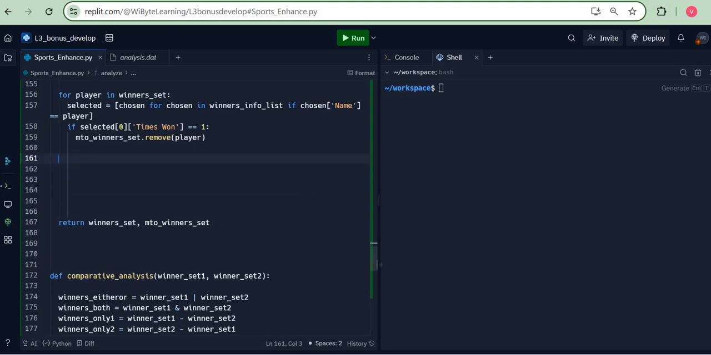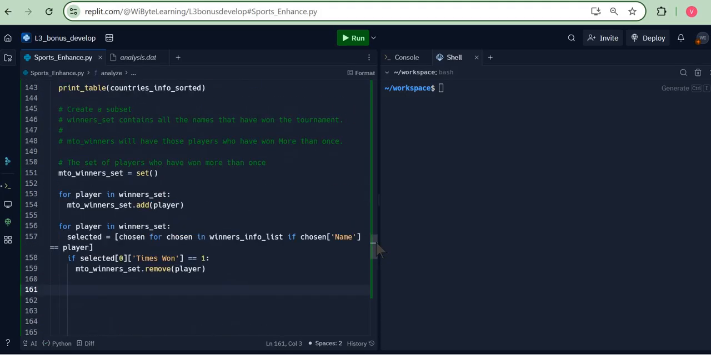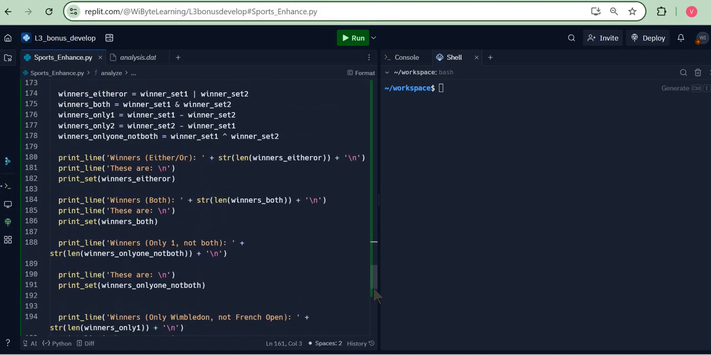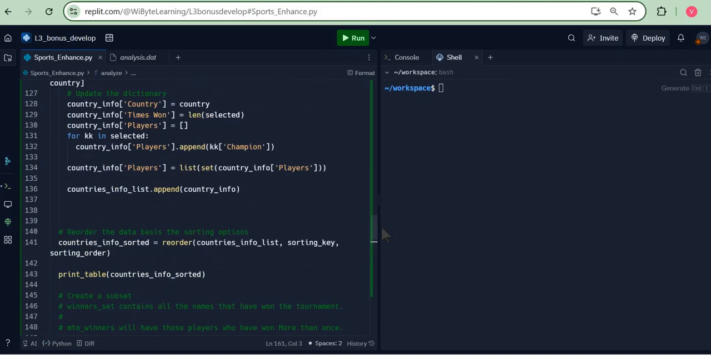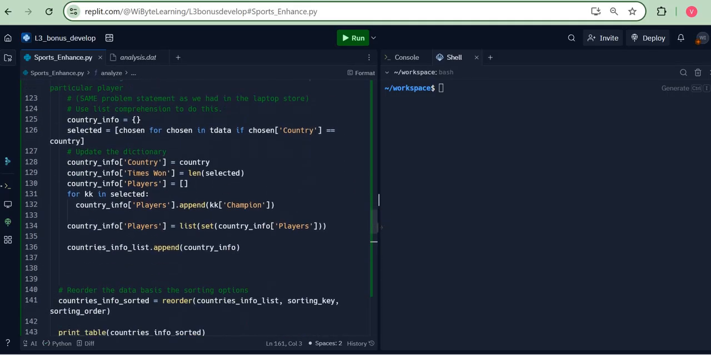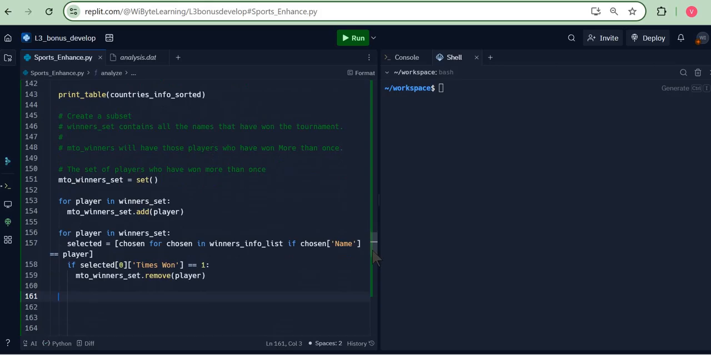First things first, let me create some kind of outline structure where we are going to capture these streaks. Remember, these streaks make sense only for the MTO winner set. So I'm going to follow something similar to what we were doing earlier, structure-wise. I get into my function called analyze. Post my country-centric analysis, I get, for example, the MTO winner.